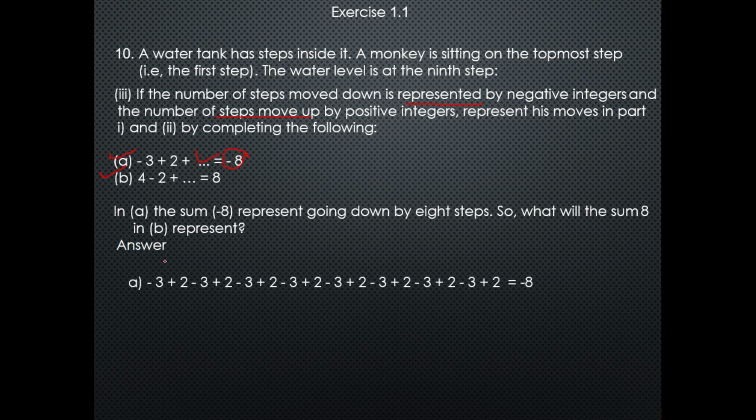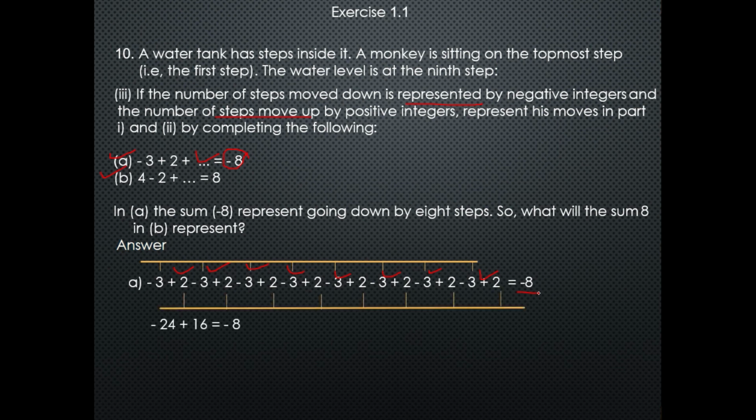As you can see here, I will add minus 3 plus 2, 8 times. 1, 2, 3, 4, 5, 6, 7, 8. Then I will reach the number minus 8. So first I will add negative and positive numbers separately, and we will get minus 24 plus 16, which is minus 8.